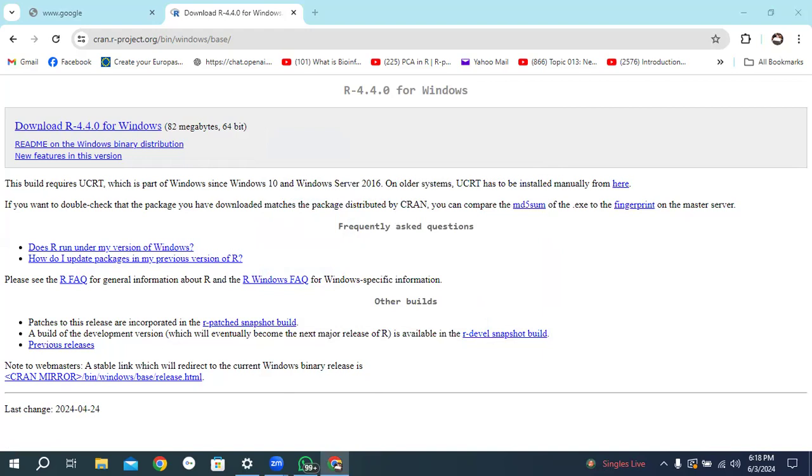So all participants, please type installation done when you have done this step. I am waiting for all participants. When you type done, then I will move to the next step.